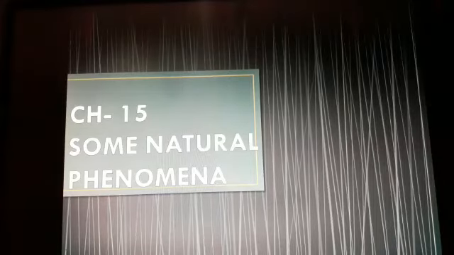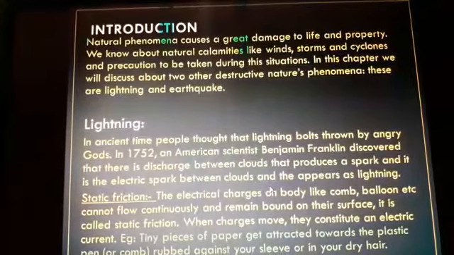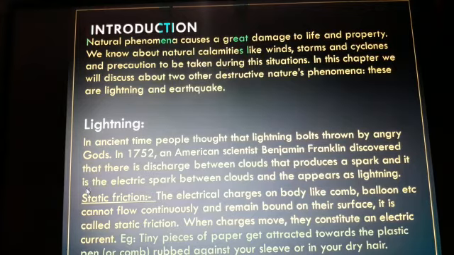Hello student, today I am going to explain to you chapter 15 of class 8, some natural phenomena. In this, natural phenomena cause great damage to life and property.